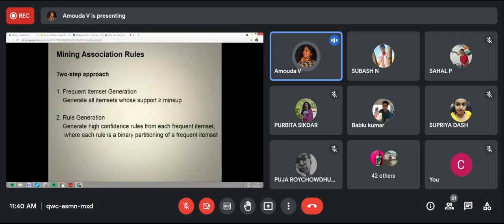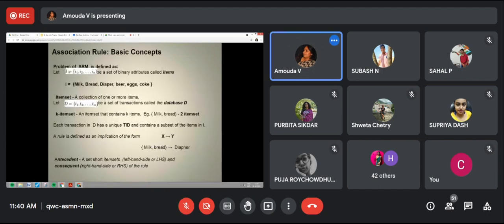And I'm showing the example, and then we come to a real example to see the association. This is what I'm going to teach today. Okay, from here we'll start.